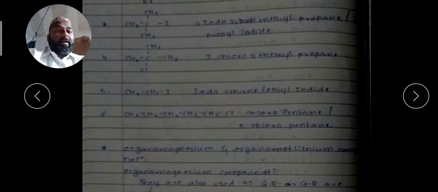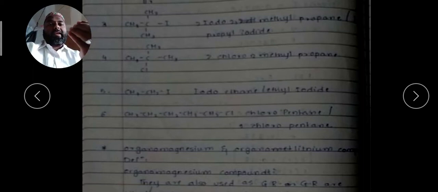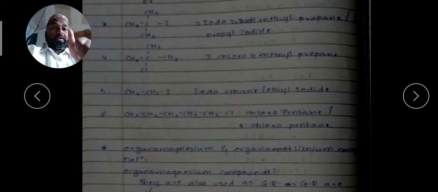For this purpose we have considered the longest chain having 5 carbons. Now we will name the alkane as pentane. On the first position there is a chlorine atom. That's why 1-chloropentane. Got this point?